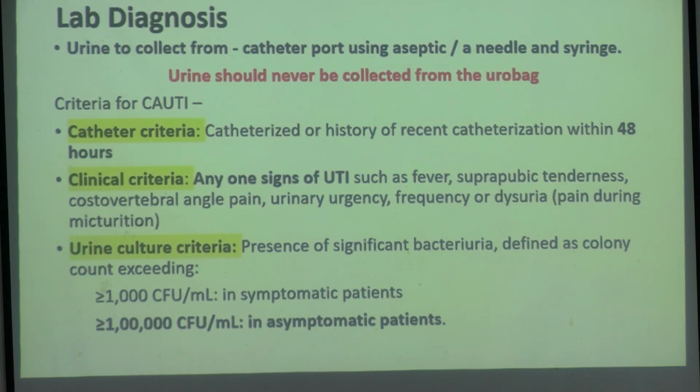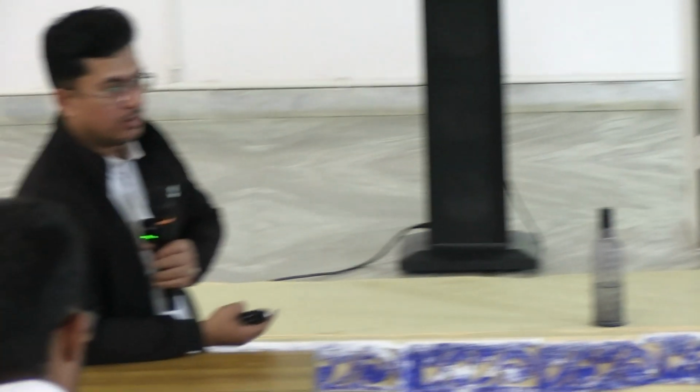Achha, now see the catheter criteria. The catheter criteria, as I said, are signs of the patient, so there should be a sign of the UTI. Then you have a urine culture criteria. What does it say? At least you have to have 10 to the power 5 CFU per ml of organism. That means if you get 100 CFU per ml or 1000 CFU per ml, then you cannot call it a CAUTI. You have to have a 10 to the power 5 CFU per ml of colony count in the culture result. Then you have prevention bundle.